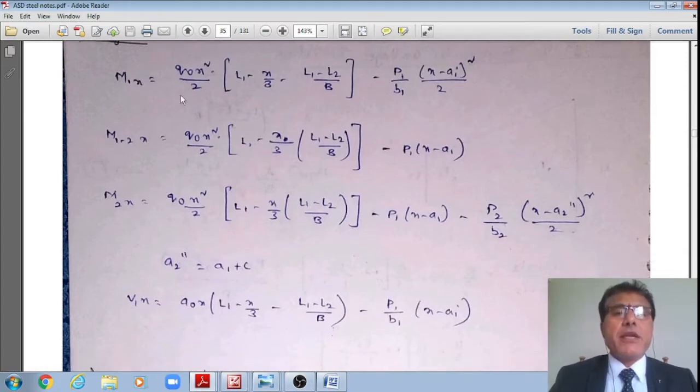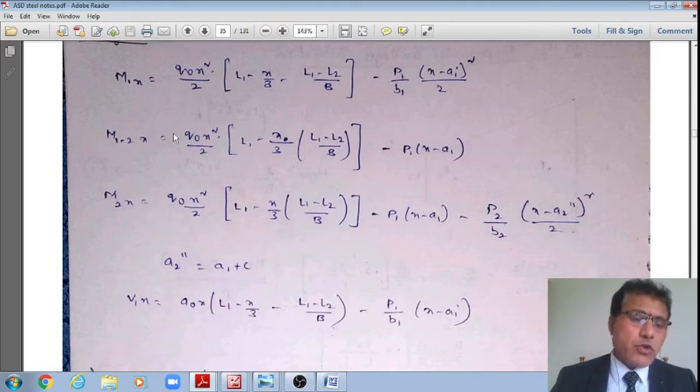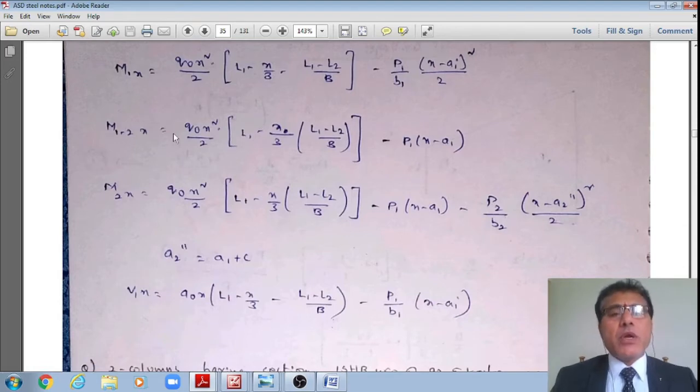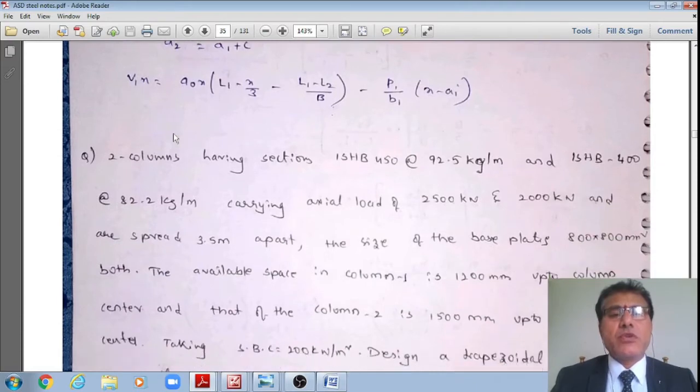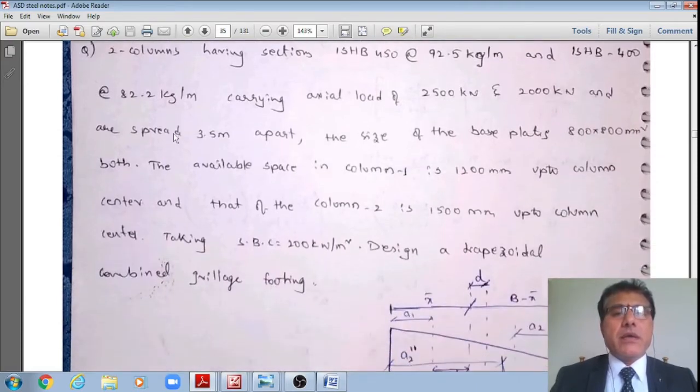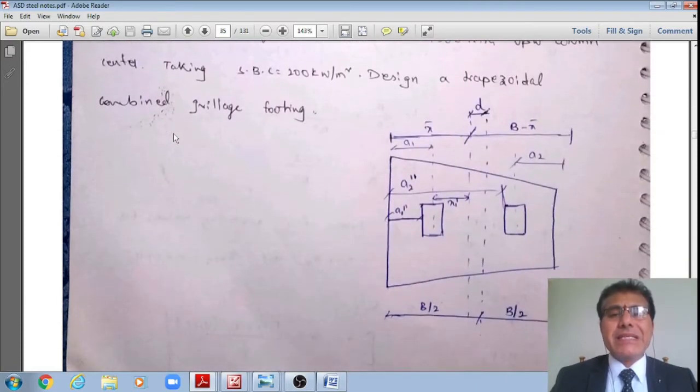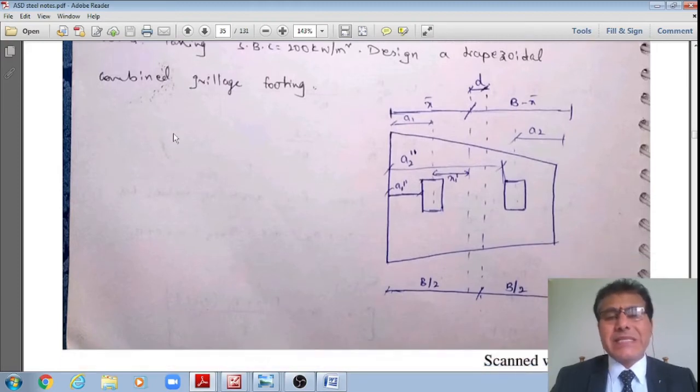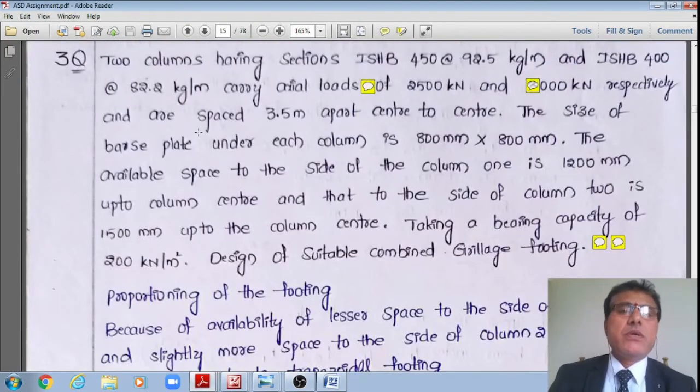By substituting back into these three equations, I'll get the maximum bending moment in those zones: the maximum negative bending moment, the maximum positive bending moment, and the maximum negative bending moment on the right hand side, RHS side, right? That is how the analysis should be done. I just recapitulated what we have discussed in the ASD1 and ASD3 videos. Now let us move quickly to a design problem, student, right? I hope you understood how the proportioning as well as analysis should be done, right?